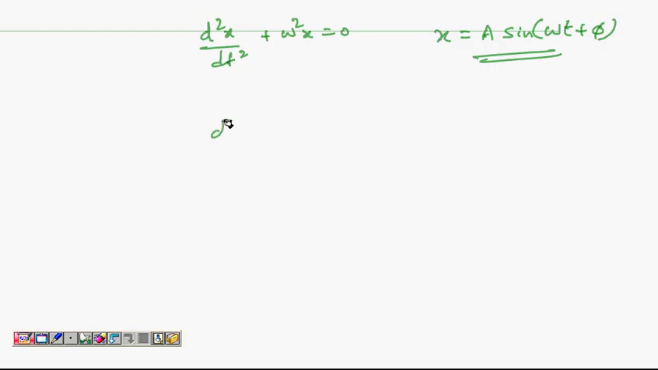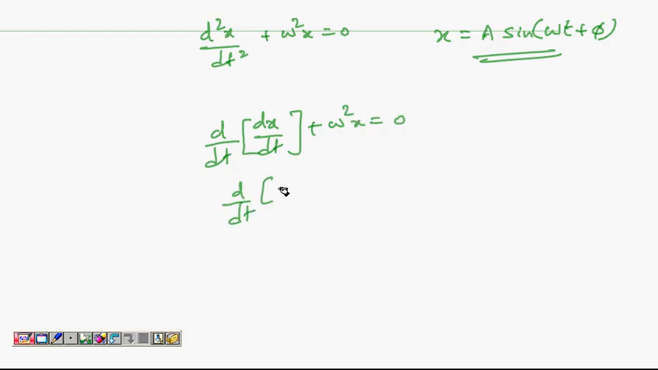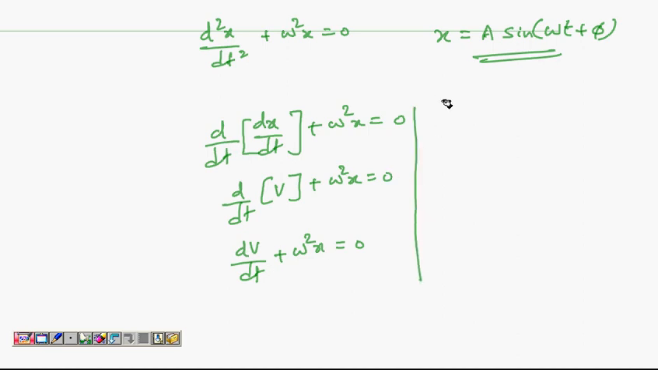So what we will do is, we can write it as d by dt of dx by dt, that is the meaning of second order derivative, plus omega square x equal to 0. So d by dt of dx by dt is v. Now we can write this as dv by dt plus omega square x equal to 0, acceleration plus omega square x. I can write this as dv by dx into dx by dt plus omega square x equal to 0.